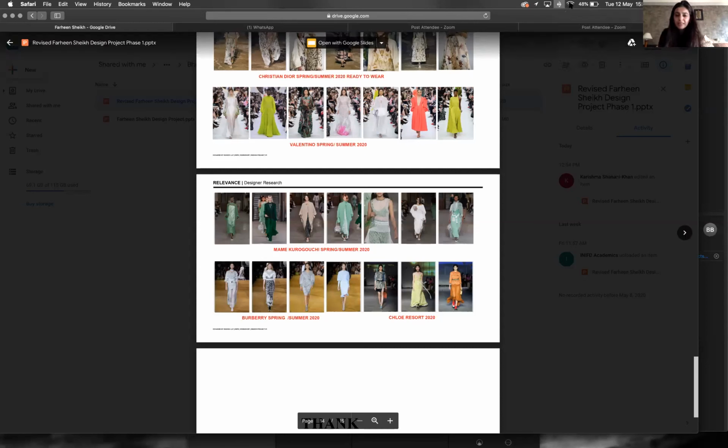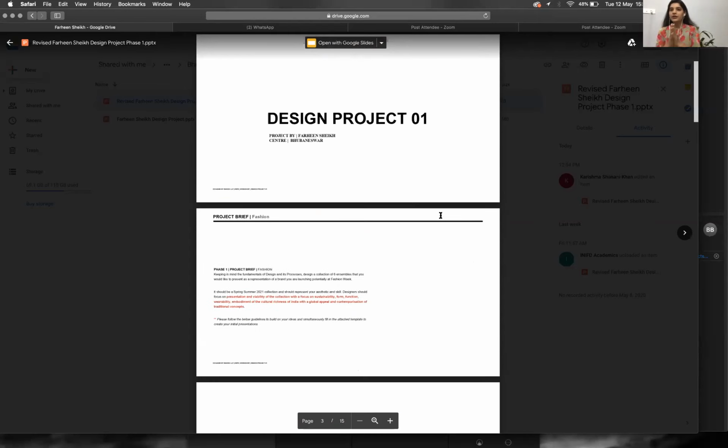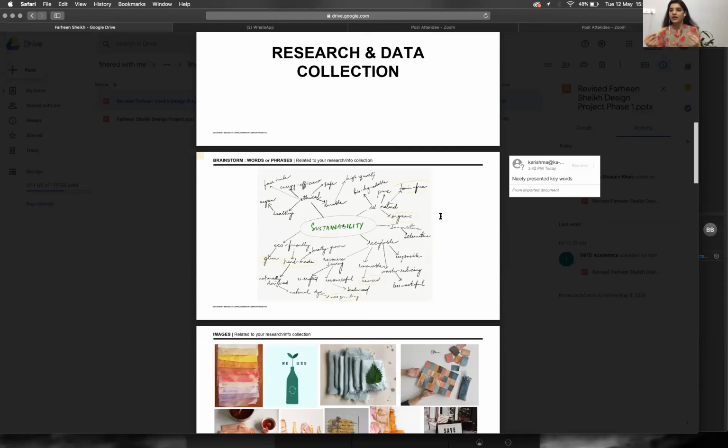I hope that makes sense to whoever made this presentation. Yes, can I speak to you? Hi. Actually, sustainability was where I started. But if you see, I have circled certain words where I wanted my collection to move forward to. For example, there's an organic way of printing, handmade and all of that. So there was eco printing. That is where I want to go.